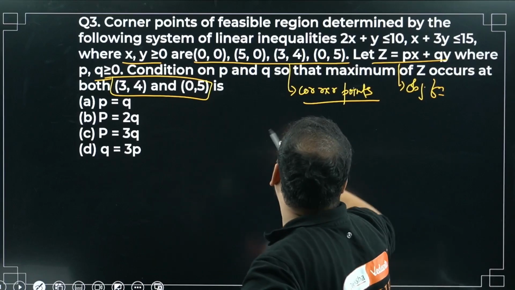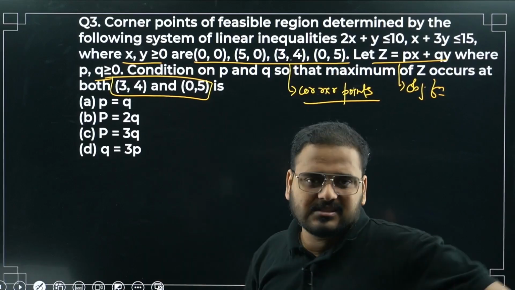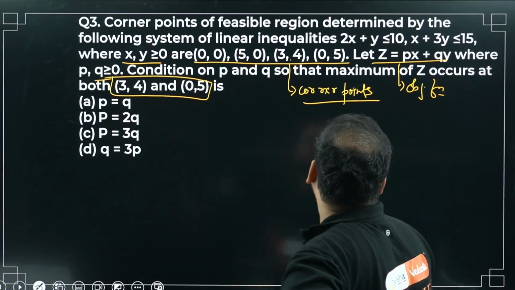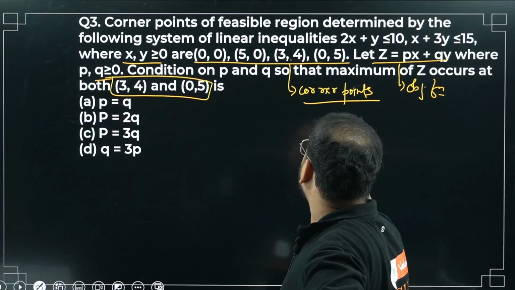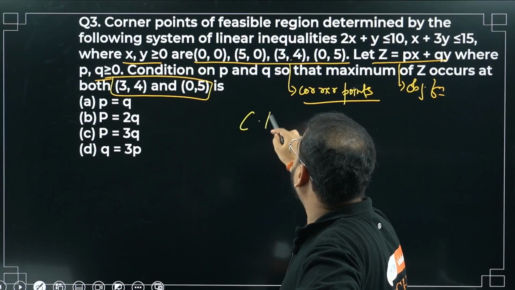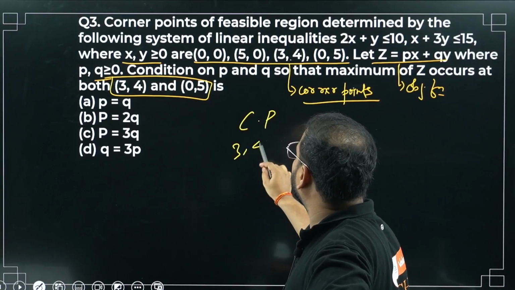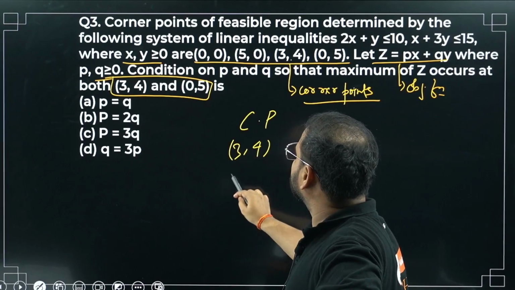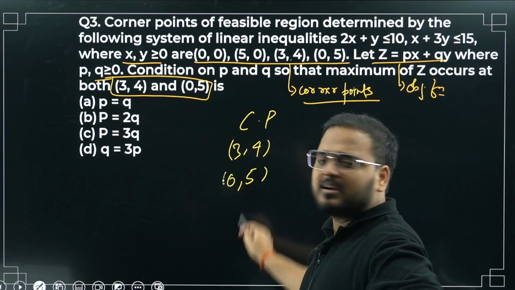Please check. 3, 4 and 0, 5 is the corner point. Excellent. Please check. So right here, corner points are what? 3, 4 and what is this? 0, 5. Is it visible?